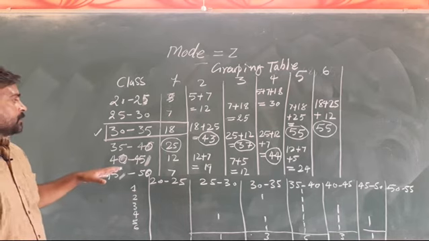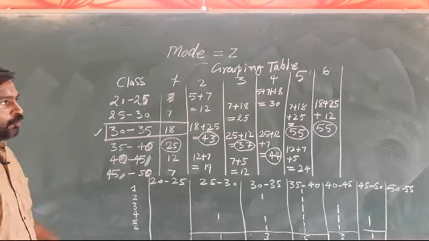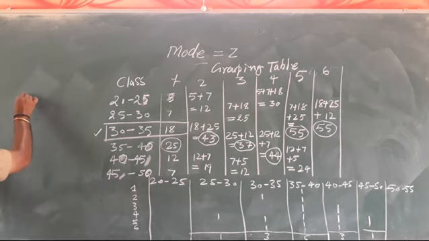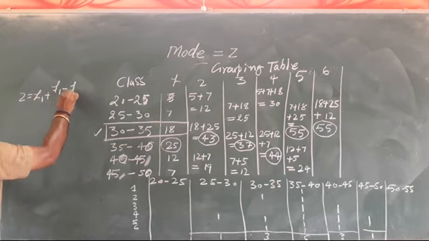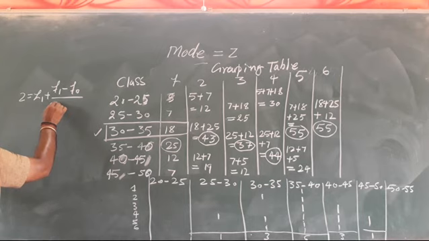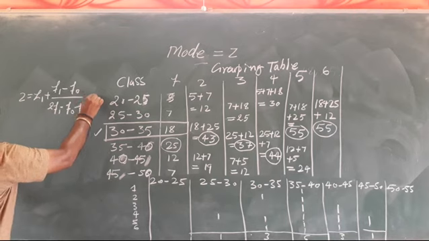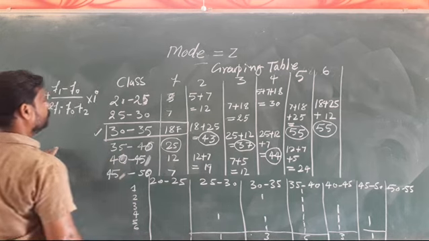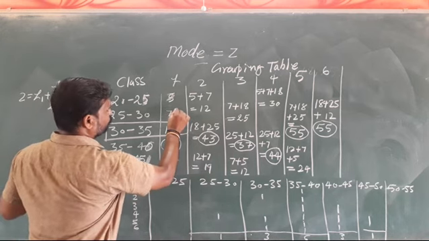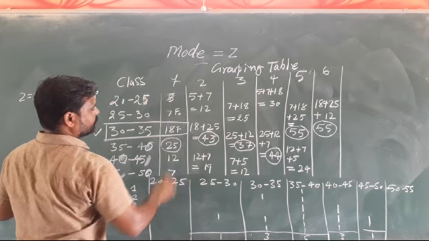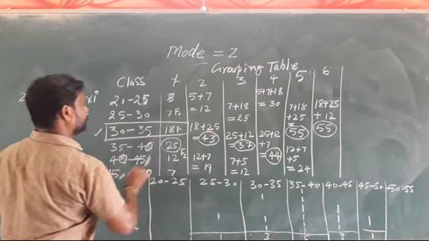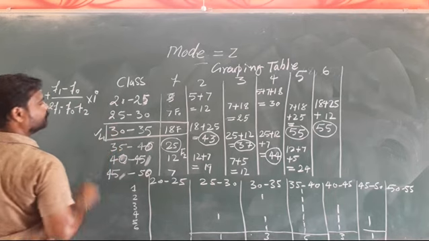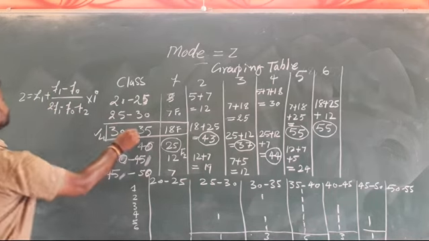Now in this modal class we will use the formula to find out the mode. The formula is L1 plus F1 minus F0, divided by 2F1 minus F0 minus F2, into I. Here F1 will be the frequency and F0 will be the preceding, F2 will be the proceeding. The lower limit will be L1 and I will be the class interval.